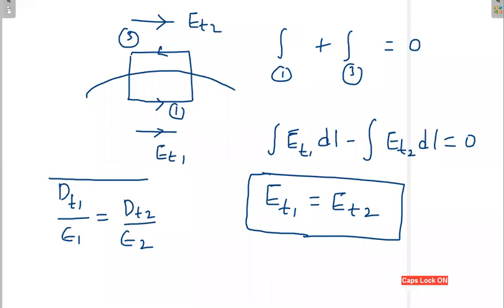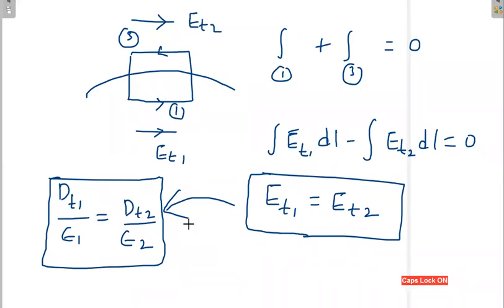This is the observation. First you have to derive this relation, and from it you derive the next. So the tangential component of the electric field is continuous, but the tangential component of the electric flux density is not continuous. It depends on epsilon 1 and epsilon 2.